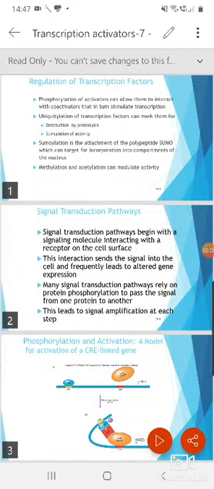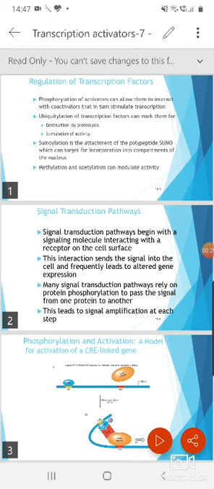Good morning, students. Today we are going to study regulation of transcription factors. We have been discussing so far in this session that eukaryotic transcription activators have a DNA binding domain and a transcription activation domain. They bind to a specific sequence. There are different modular domains, with the help of which they can bind to the DNA and then interact with the basal transcription factor. This is the model we have already studied.